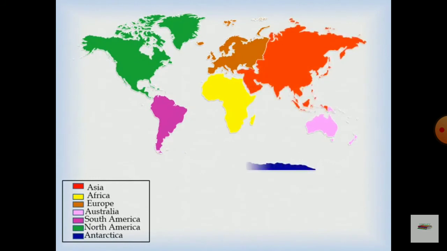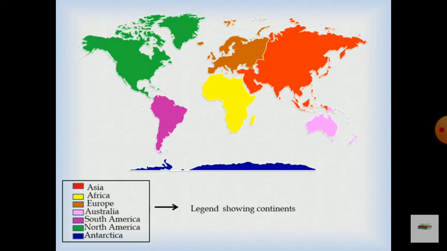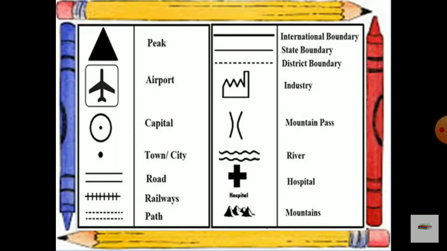Next, sign and symbol. Maps provide us with a great deal of information in little space. Since it is impossible to label everything on the map, symbols are used to represent different things. Every map has a map key or a legend. A map key tells us what the symbols on the map represent. Symbols explain the features that are shown on the map. Maps are fun to study once we have learned how to use the key.